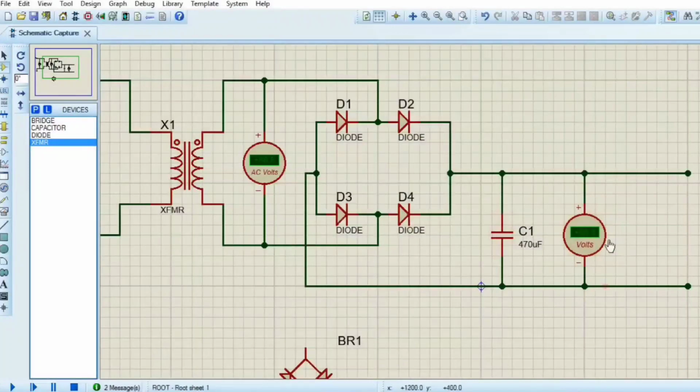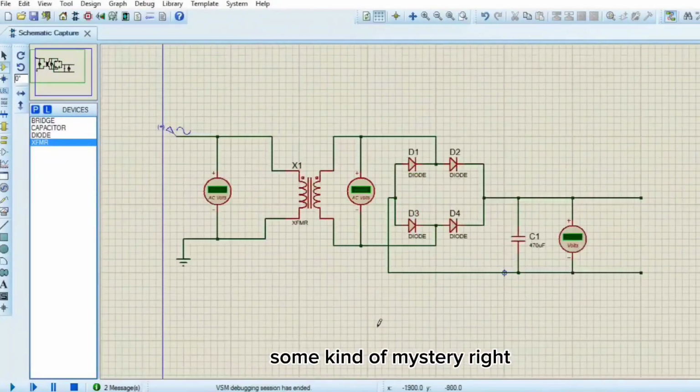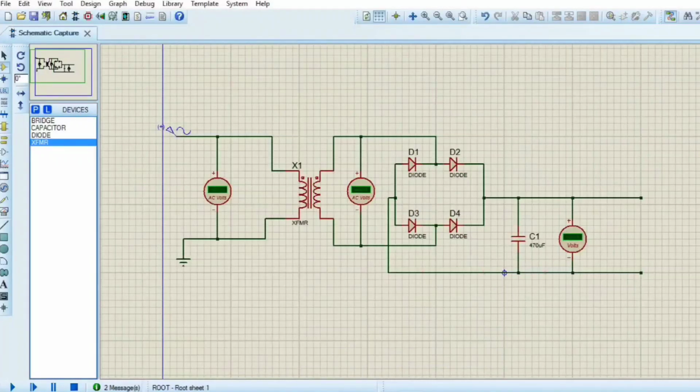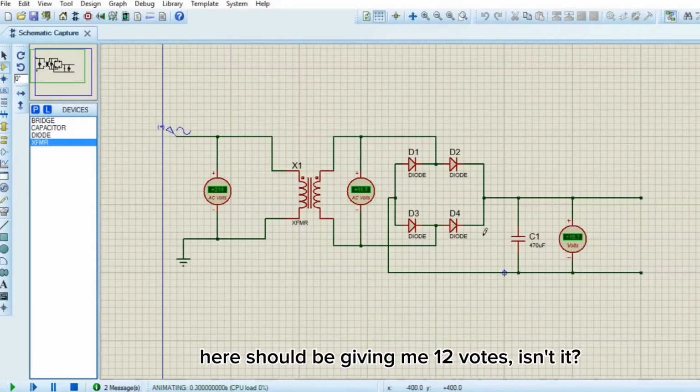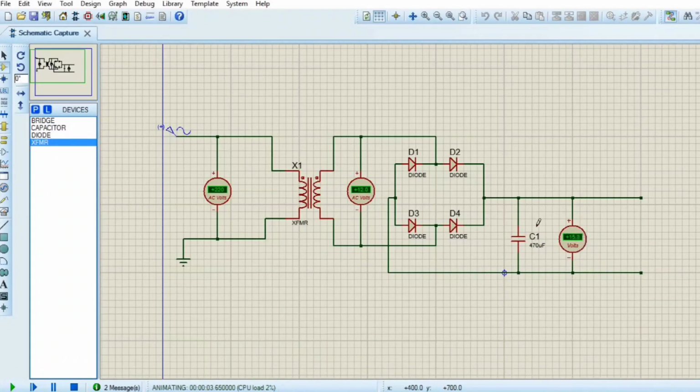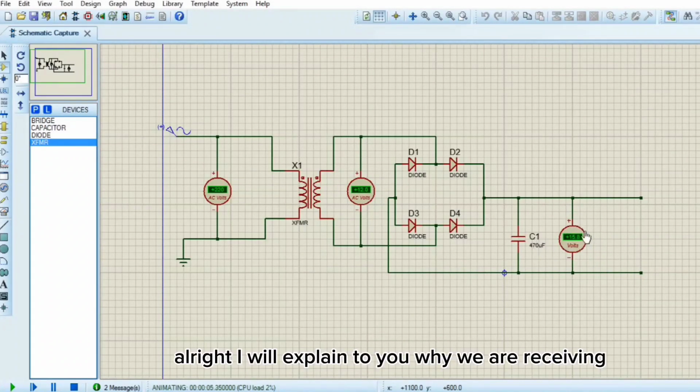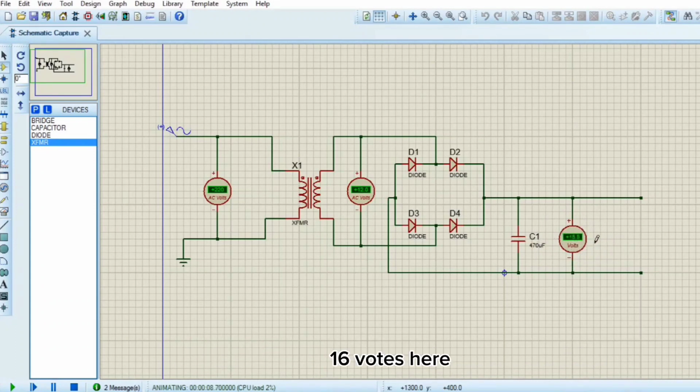So this could be a mystery, some kind of mystery, right? Because I'm expecting that here should be giving me 12 volts, isn't it? All right, I would explain to you why we are receiving 16 volts here.